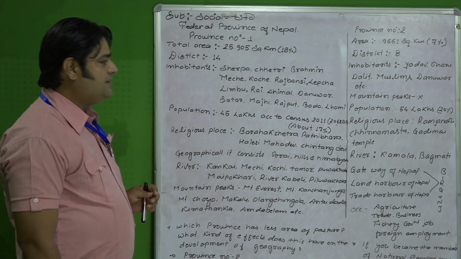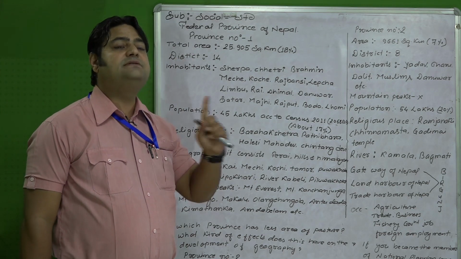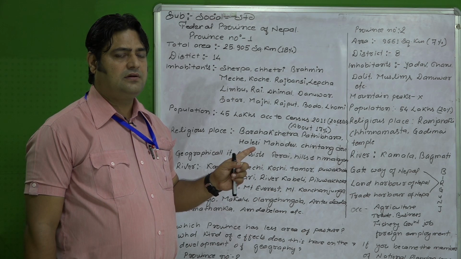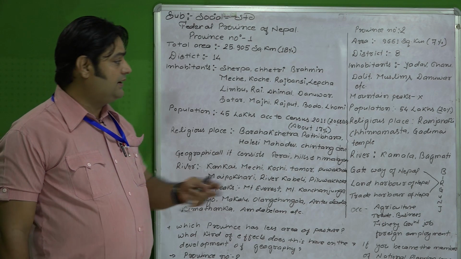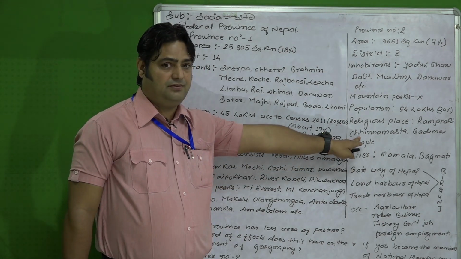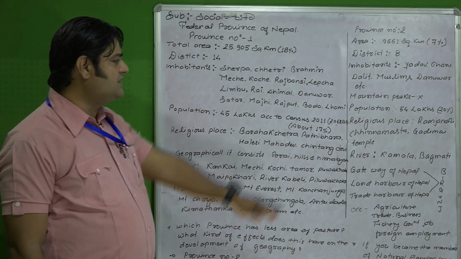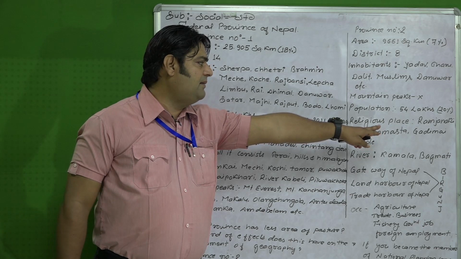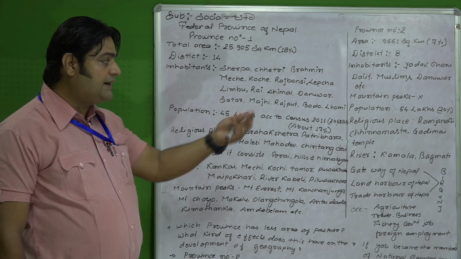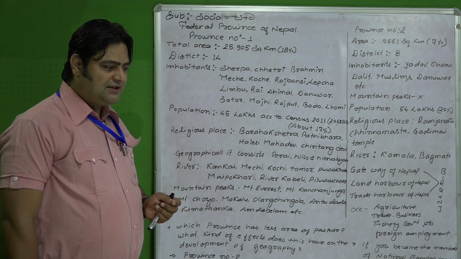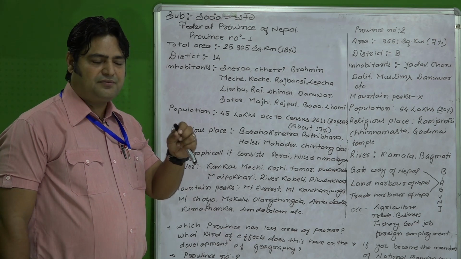And the most famous religious place it includes is the Ram Janaki temple of Dhanusa in Janakpur. And there lies a Chinnamasta temple. It is very important from the examination point of view for the map. And similarly the Gadimai temple, where a large number of male buffaloes were cut down. For that purpose the Gadimai temple is famous. Not only this, the main priest, the Pujari of the Gadimai temple, belongs to the Tharu community, the Tharu caste.